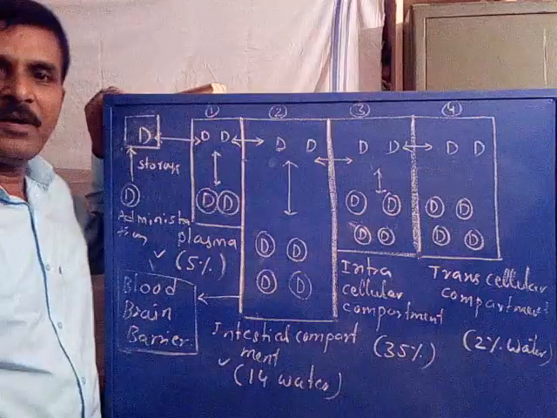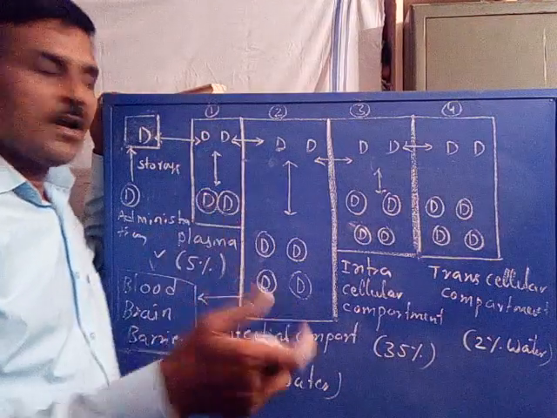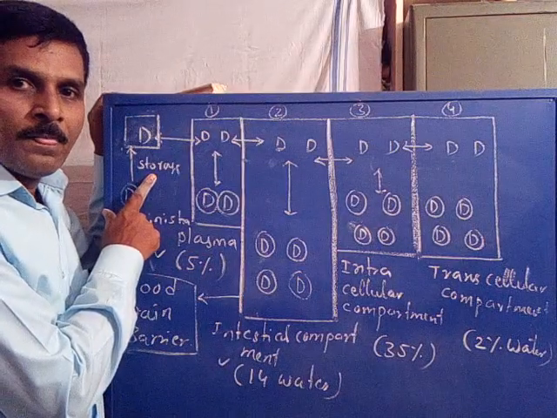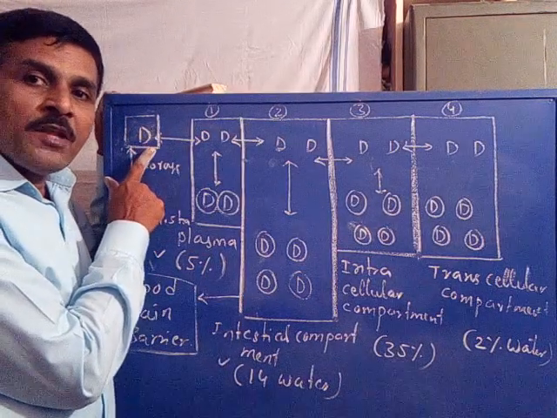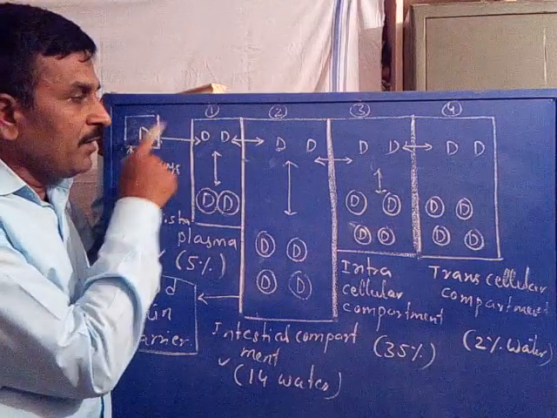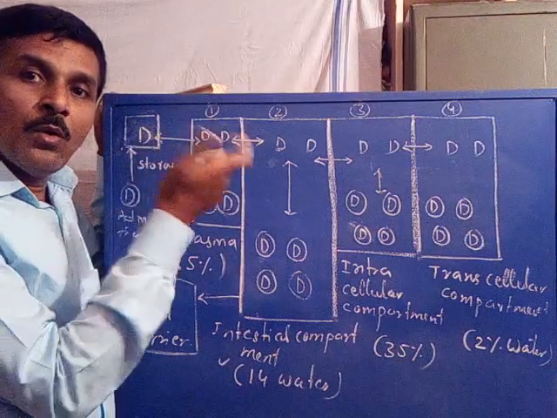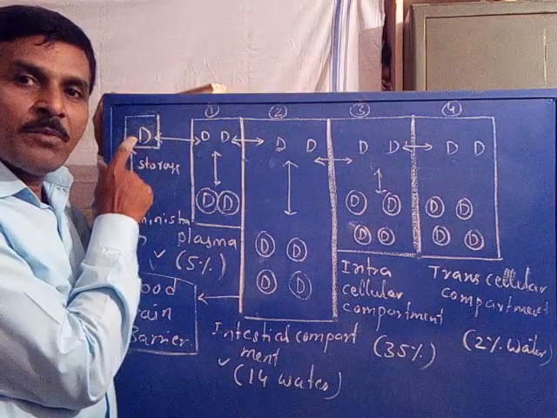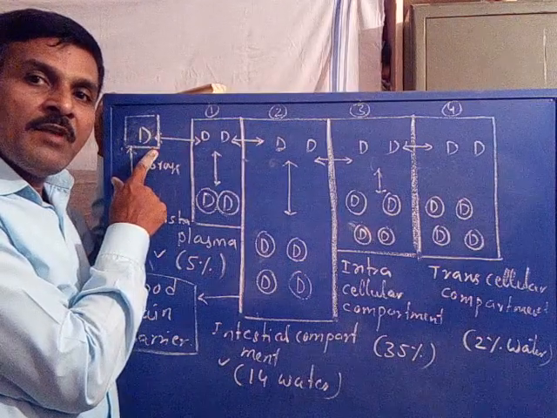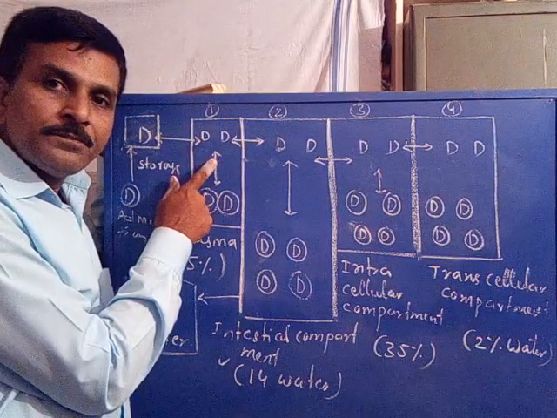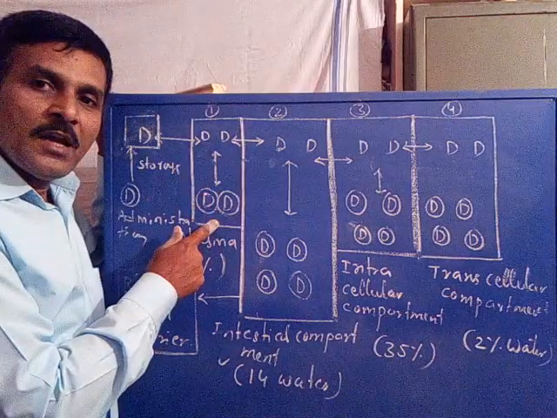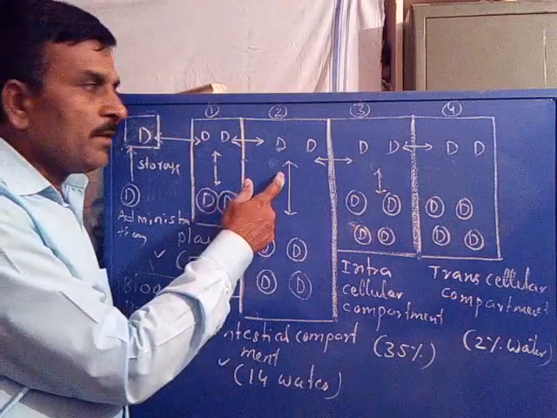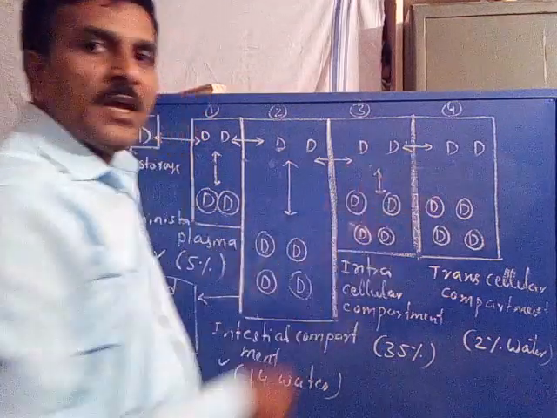It will be absorbed by the tissue, and a certain proportion of the drug is stored in the tissue called drug storage depots. Now from the drug storage depot, only a certain proportion, not the whole drug, reaches the first compartment. The remaining drug will reach the first compartment. After that, it will be bound with albumin, and a free drug is moved from one compartment to the other compartment, and to the other compartment, and to the other compartment.